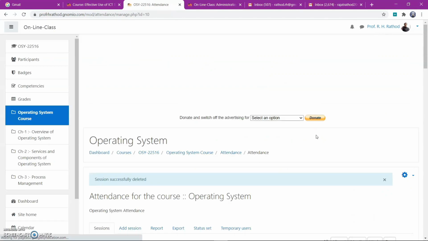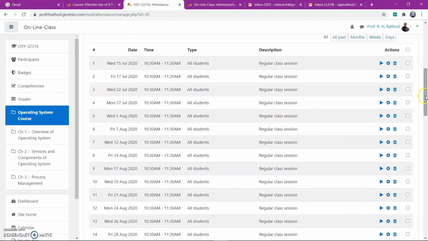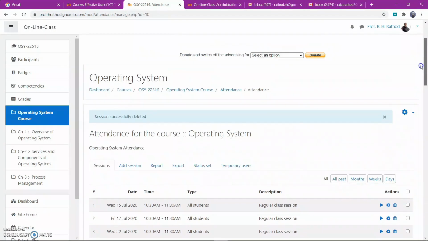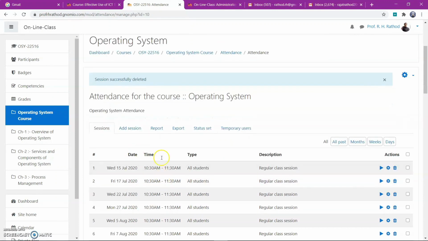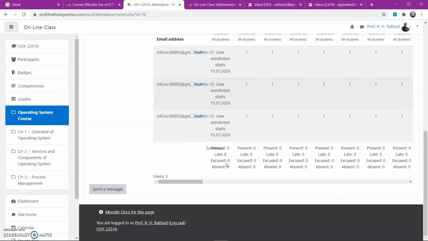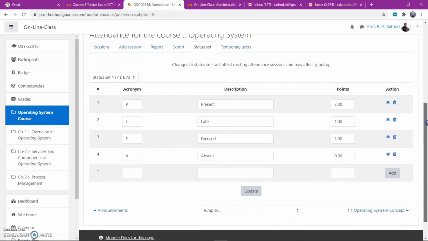Okay, 50 lectures. We have to conduct 48 lectures. If you want to add sessions, then you can again add a session, and from here you can delete the session. You can take the report. Status set: you have to set the status for present, how many points, for late, how many points, excused, absent.